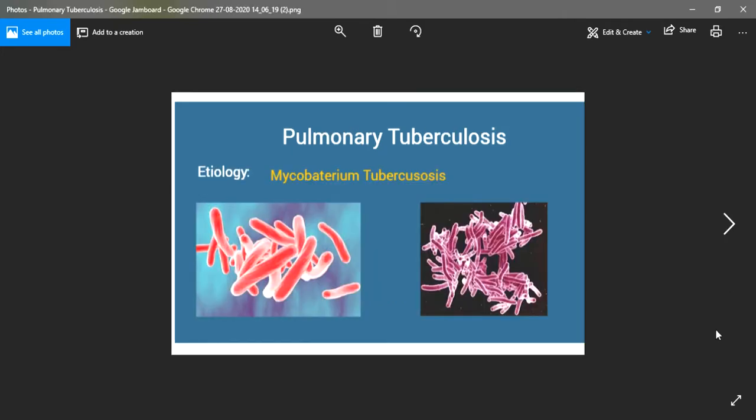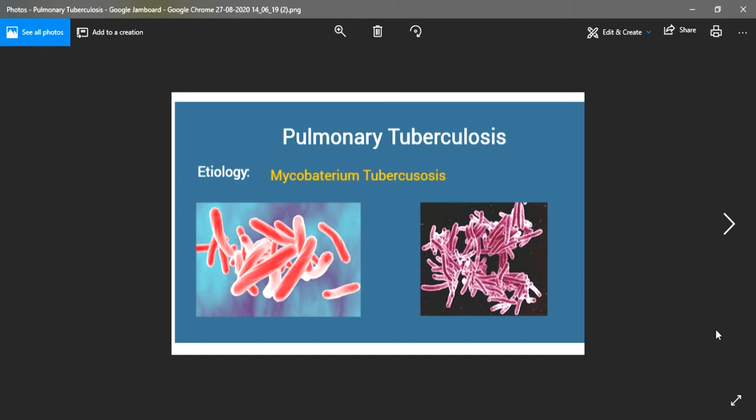Pulmonary tuberculosis is caused because of the infection by a bacteria. The name of this bacteria is Mycobacterium tuberculosis. Here I have given some images of the Mycobacterium tuberculosis. If you just look at these images, you will come to know that Mycobacterium tuberculosis is a rod-shaped bacteria.